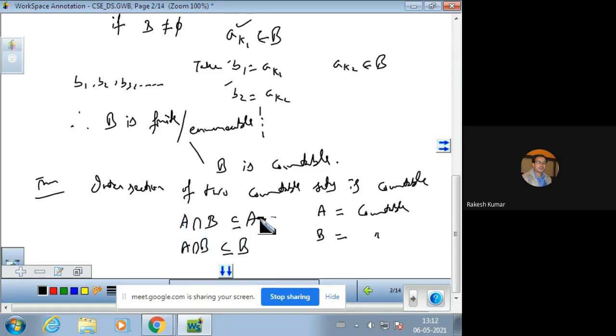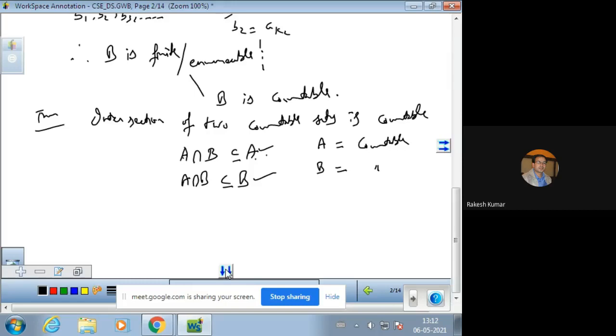So if it is a subset of A and A is countable, then a subset of a countable set is countable by the previous theorem. And similar will be the case here. So this will give us that the intersection of two countable sets is a countable set.